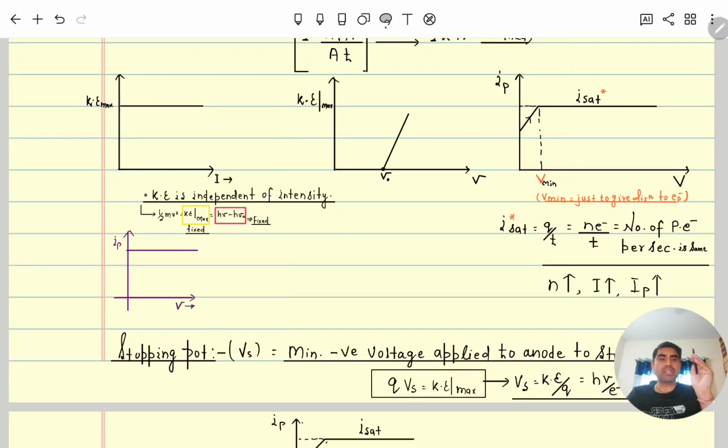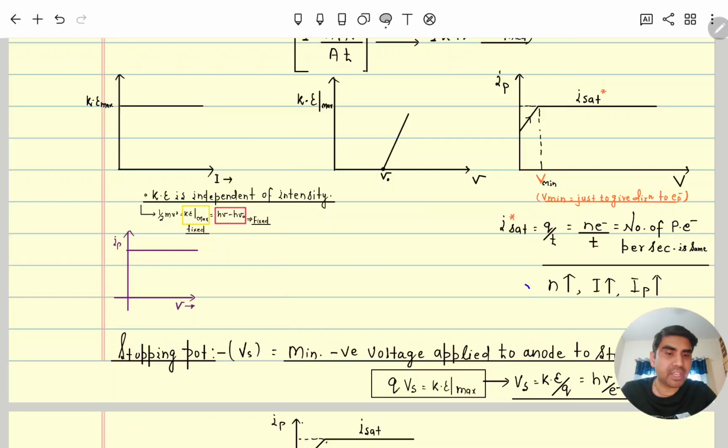So when the energy of photons falls on the cathode of the photocell, electrons come out. To give them a proper direction, a minimum voltage is applied between the cathode and anode. You can see that minimum voltage here. Due to that voltage, all the ejected photoelectrons from the cathode move towards the anode and photocurrent is generated.